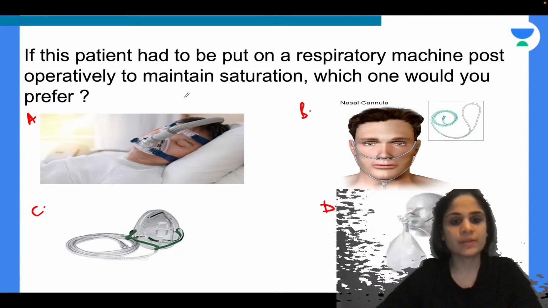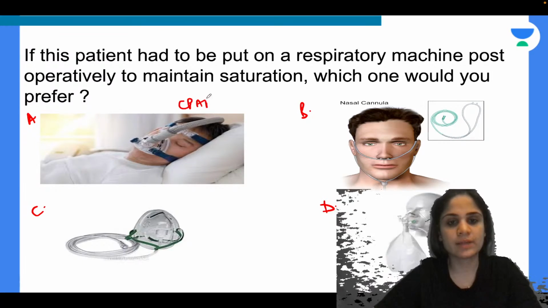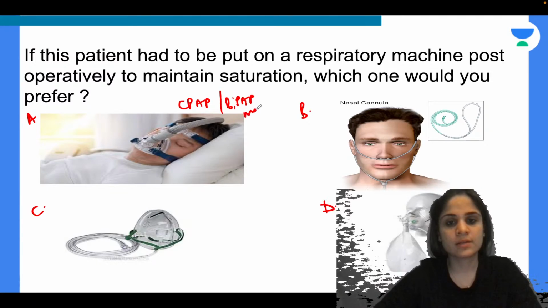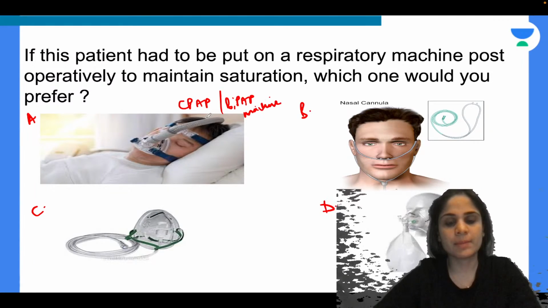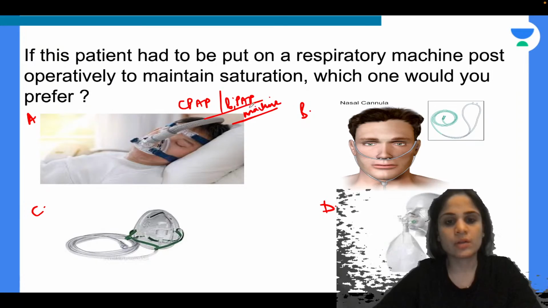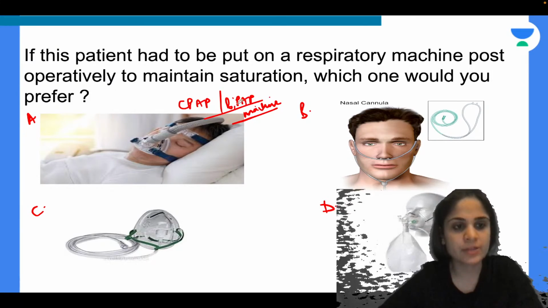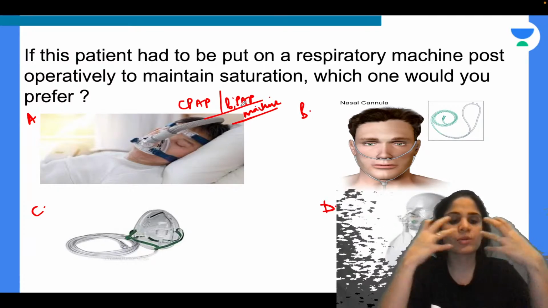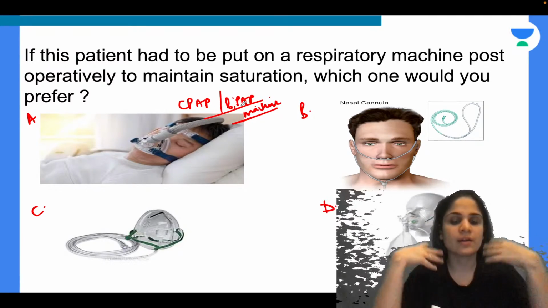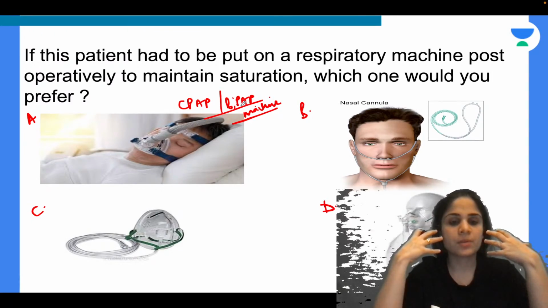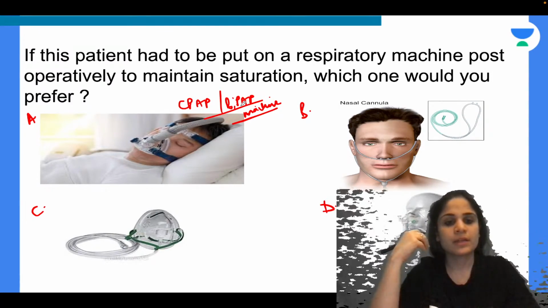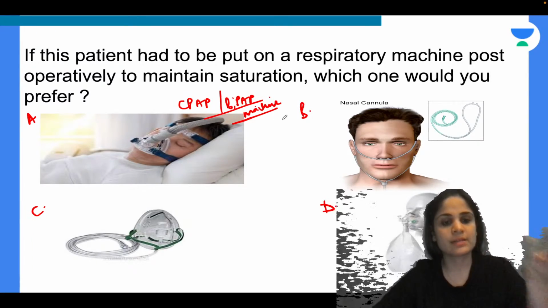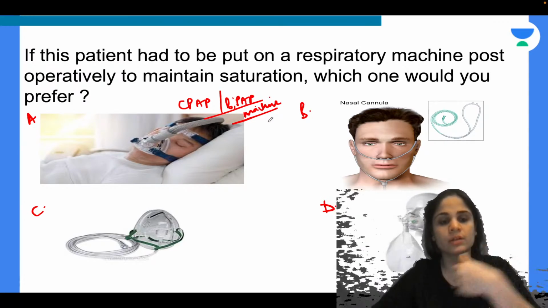Yes, tell me what are each of these images. Okay, so the first machine that we can see over here is called the CPAP machine, or it is also called the BiPAP machine. So this machine is continuous positive airway pressure or bi-level positive airway pressure machine. It maintains a continuous positive pressure onto the patient's airway, onto the patient's obstructed area, and it helps in decreasing the resistance to flow of air through the air passage.